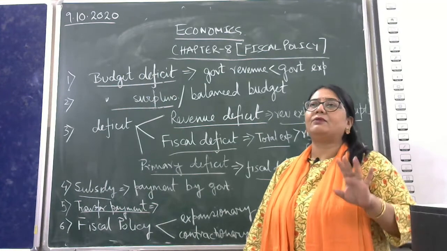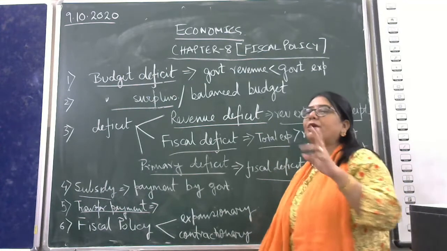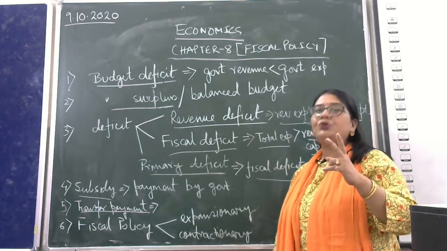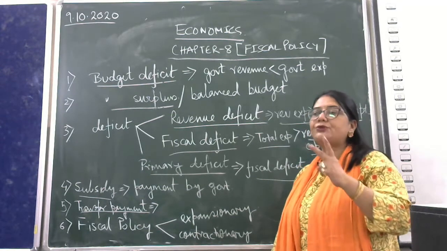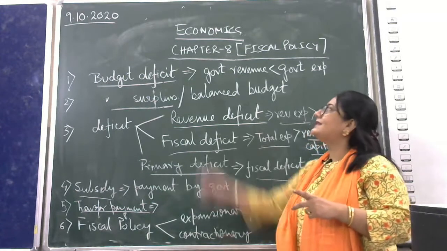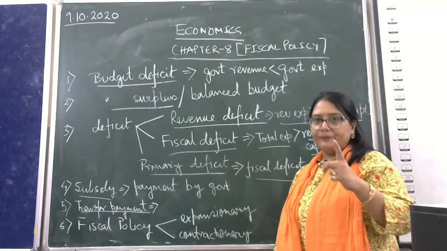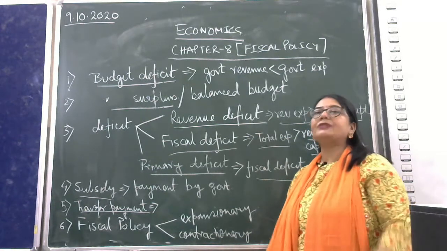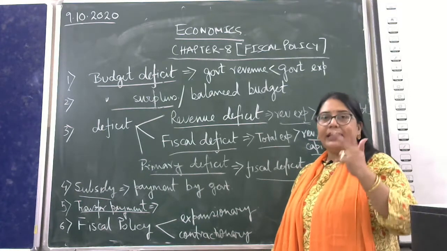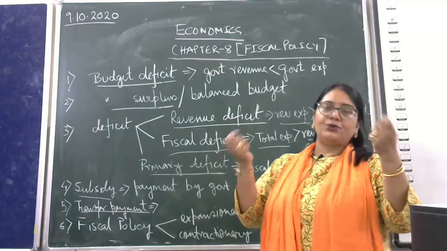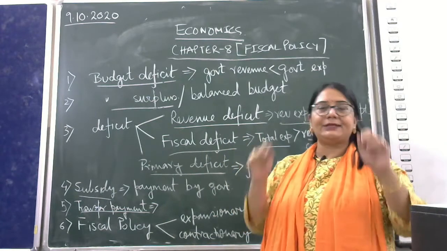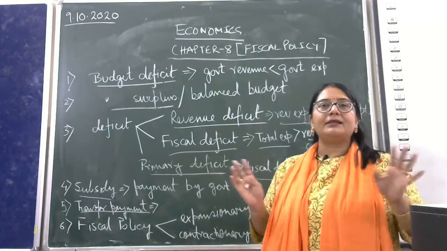Any government in the world has two policies at its hand to operate in the economy. What are those two policies? First one is known as fiscal policy, and the second one is known as monetary policy. These two are just like two hands of the government. By these policies, the government runs the economy.